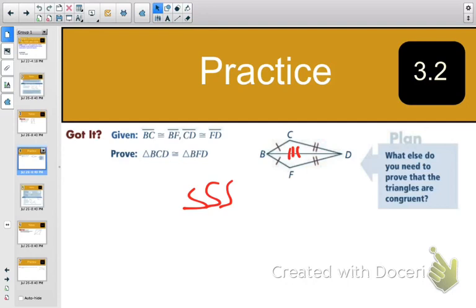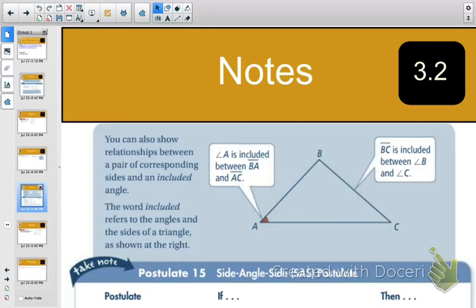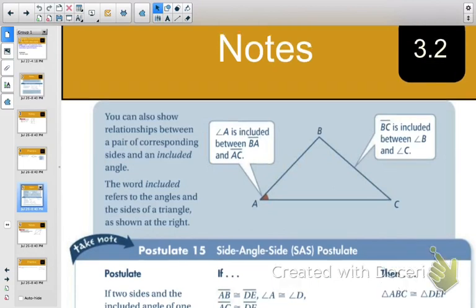Alright, okay, the next thing we're going to talk about is the side angle side postulate.